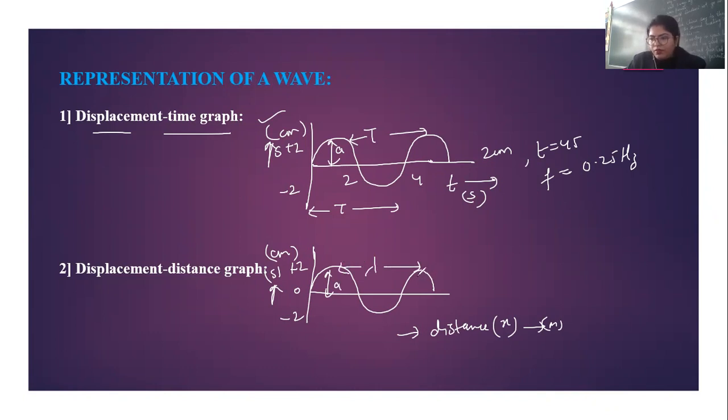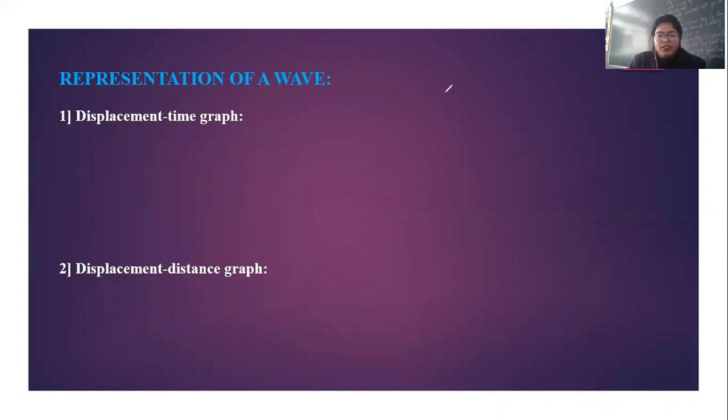That is nothing but the wavelength. So this shows the variation of displacement of particles of the medium at different positions with distance at the same time. So here the amplitude of the wave is shown by symbol A and the wavelength is lambda. So this is how we can represent the wave. Next.